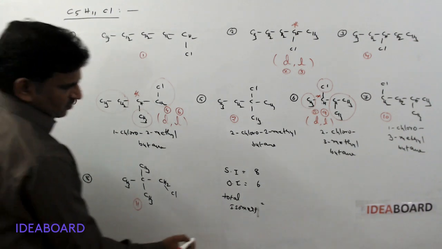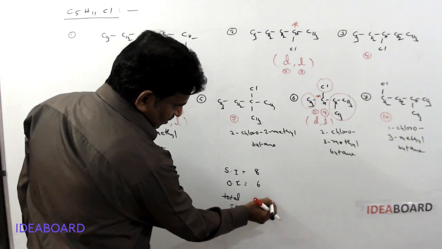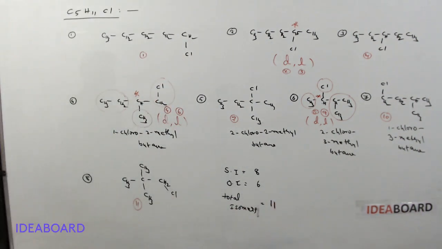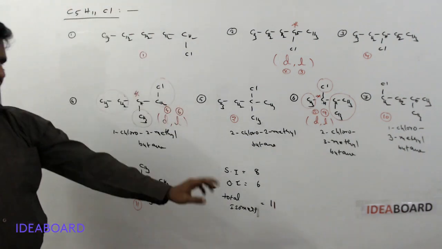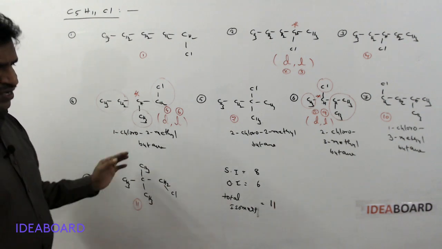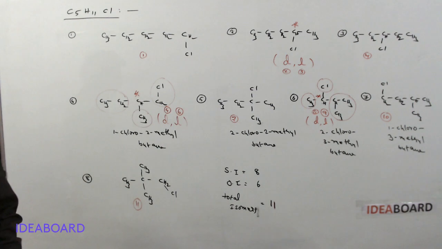So the total number of isomers possible is 11. So if they ask only structural isomers, write 8. If they ask optical isomers, 6. Total isomers possible, either structural or stereo, is 11. Okay.